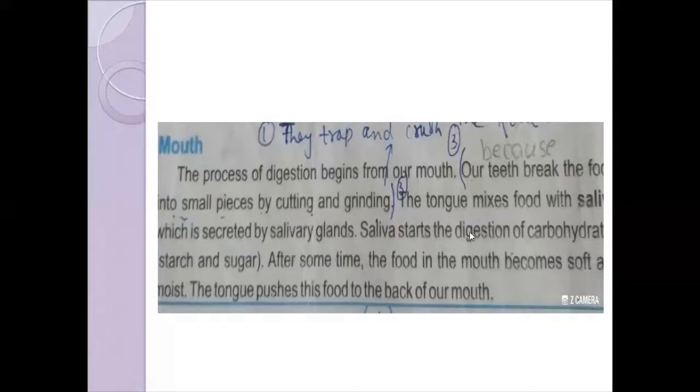It means there are two functions of saliva. One is the digestion of carbohydrate, because saliva contains two enzymes, I told you, amylase and maltase. The second function is mastication, and I told you mastication means to make the food soft and moist. What are the sources of carbohydrate? Carbohydrates are present in starch and sugar. Starch and sugar are the main sources of carbohydrate.